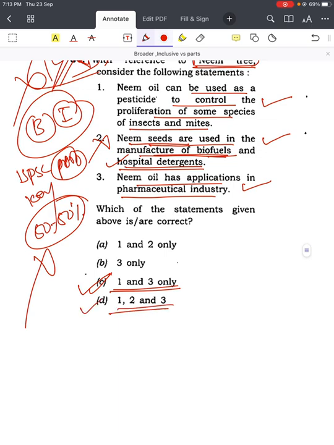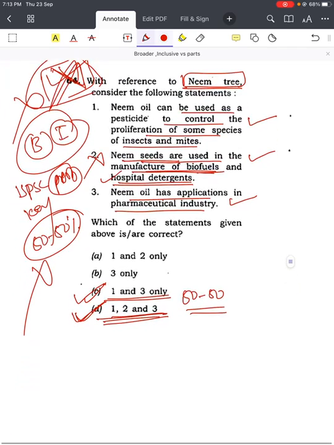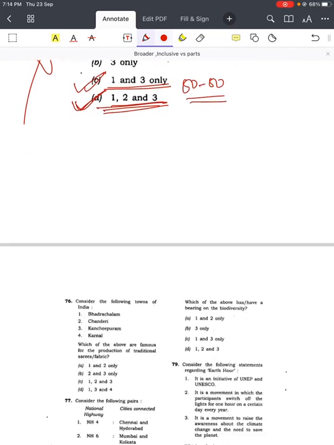Here the chances are 50-50, right? Most of the people will go for 1, 2, 3, and most of the time it will be correct, but sometimes it may not be correct. That's why I have taken this question, right? Then come to the next question.